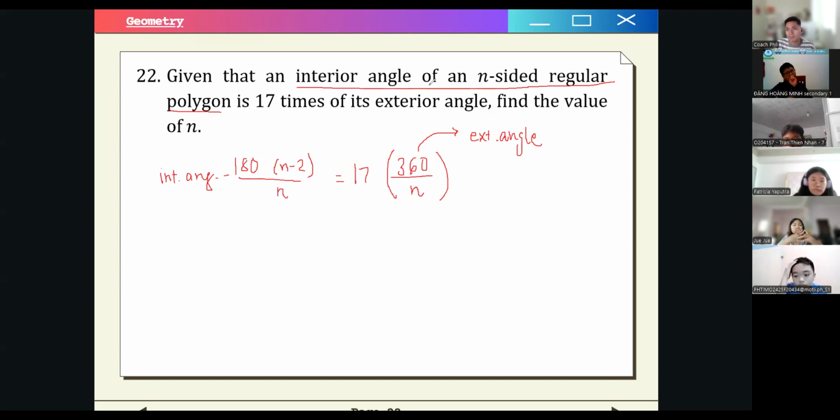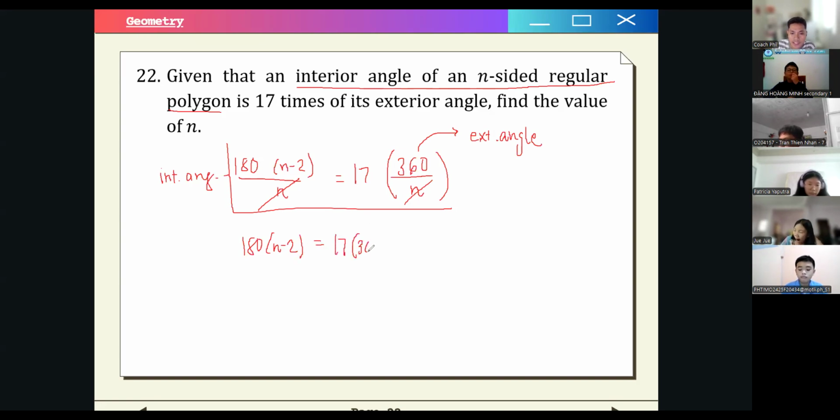So we express our problem in terms of algebra. 17 times the exterior angle. So this is our equation. We can cancel out the n from both sides, right? If we multiply by n on both sides, we are left with 180 times (n minus 2) equals 17 times 360.